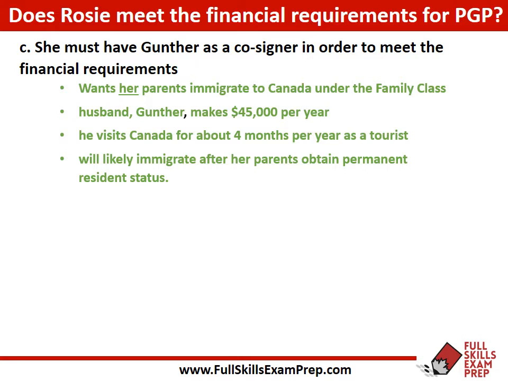So both of her parents, remember her husband Gunter makes $45,000 per year. He visits Canada every year for about 4 months. And after Rosie's parents immigrate to Canada, then Gunter will take the steps to go for his permanent resident status.